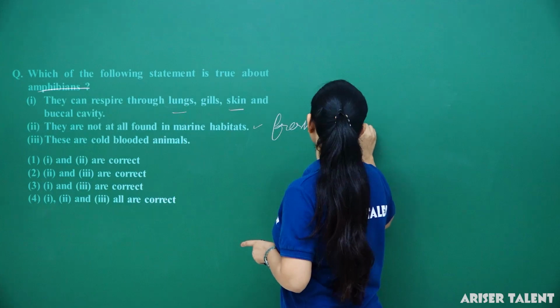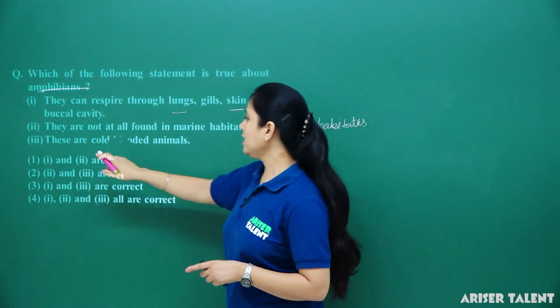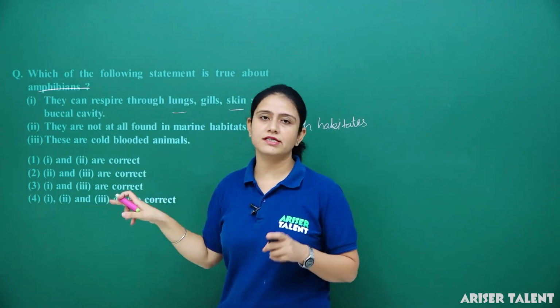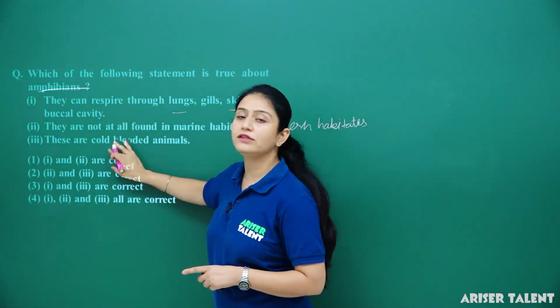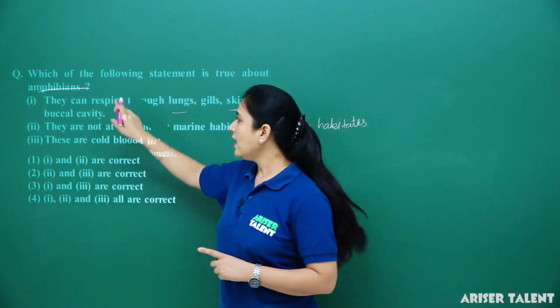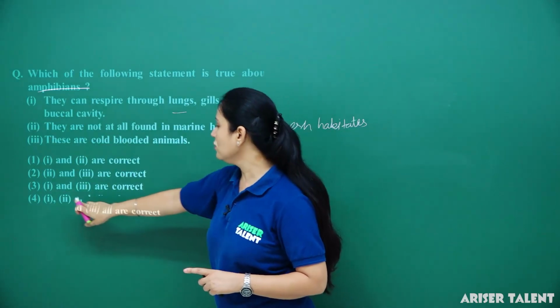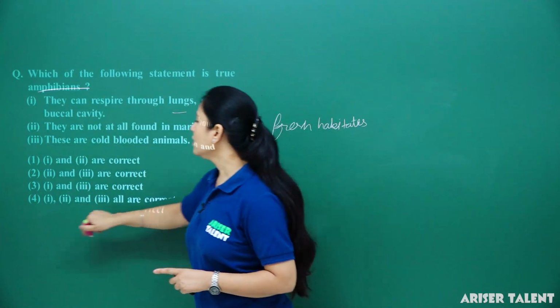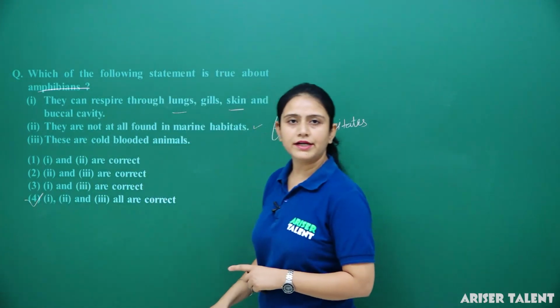Fresh habitats. Okay, these are cold-blooded animals. Yes, these are cold-blooded animals. So all these 3 statements are correct about amphibians. So what is the option? First, second, third, all are correct. Option 4 is the correct answer here.